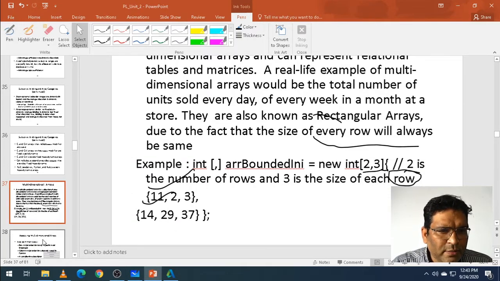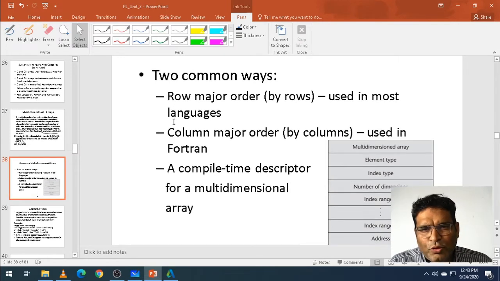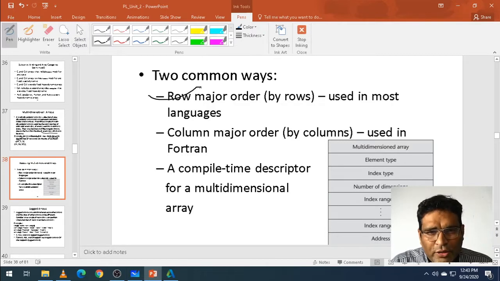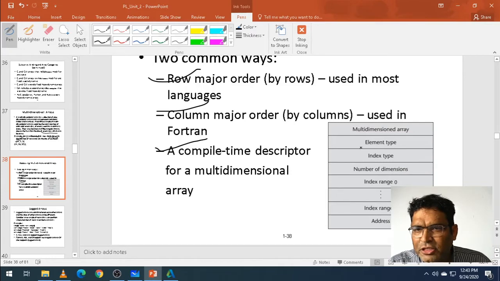Now let's move on to the other one. We have two common ways. Row major order, by rows, is used by most of the languages. Column major order is used by Fortran, where evaluation goes by columns. Compile-time descriptor for a multi-dimension array is given by the multi-dimension array.